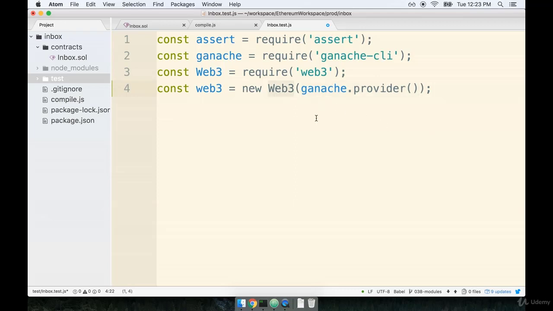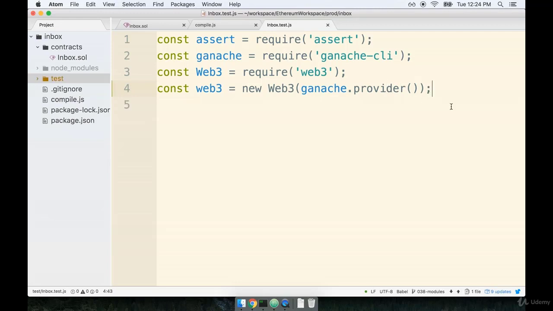In the future, when we start to connect to other networks, like the Rinkeby test network or the main network, we will replace this provider with a different provider that will link us up to those other networks. So this first argument is going to change over time depending on what network we are attempting to connect to. All right, I know that was a lot of discussion for just one line of code, but this provider thing is going to really haunt us. That's really the best term I can come up with. The idea of a provider is going to haunt us over time, especially as we start using MetaMask to interact with our applications in the browser. So this topic is going to come back up in a really big way later on in the course.